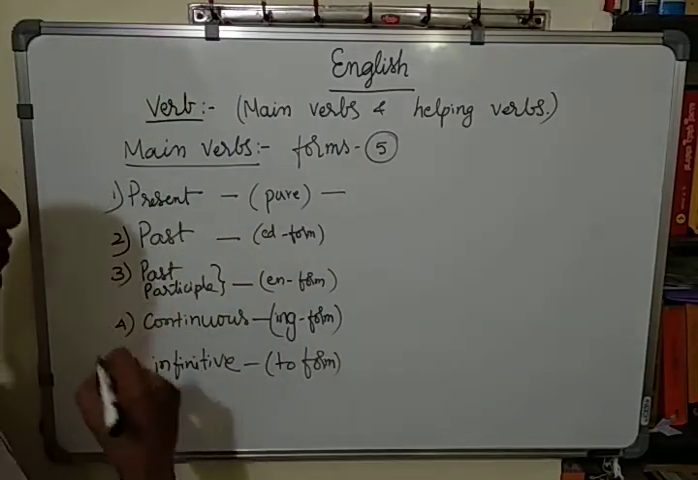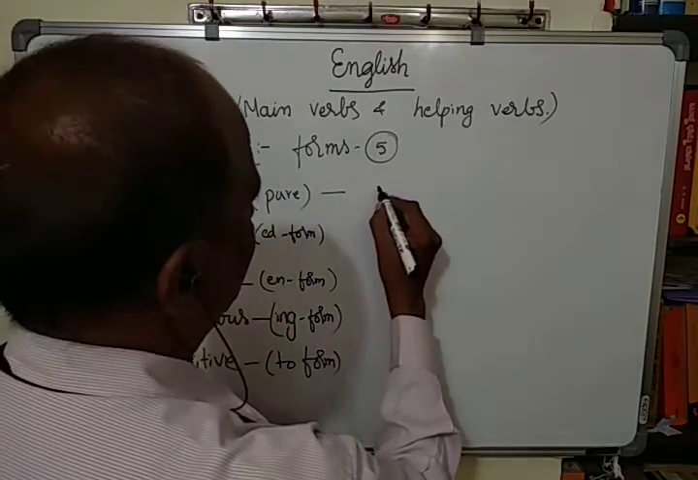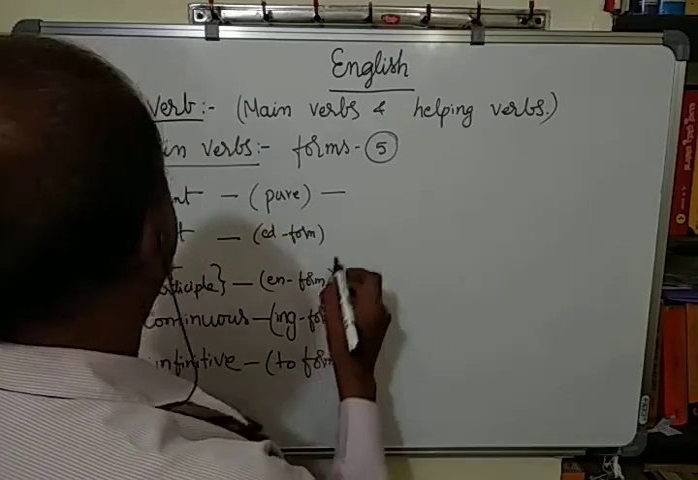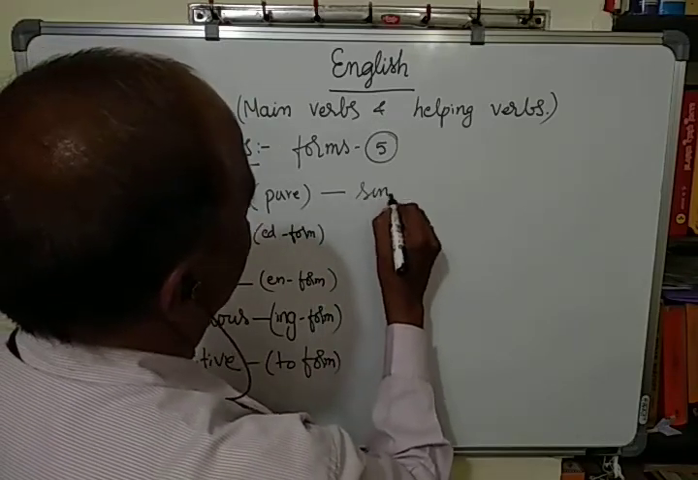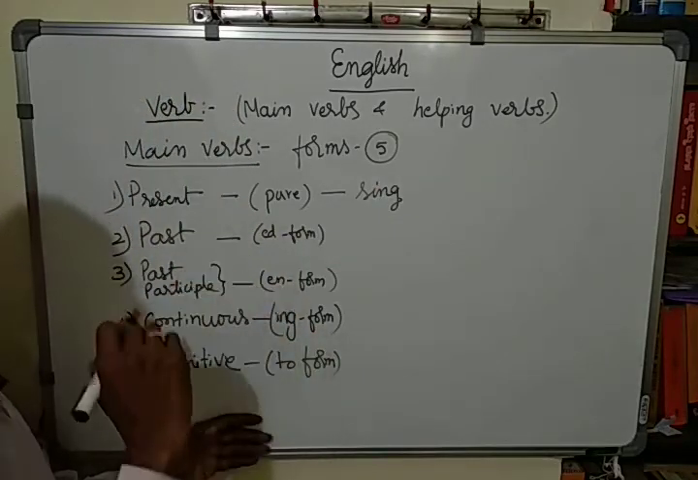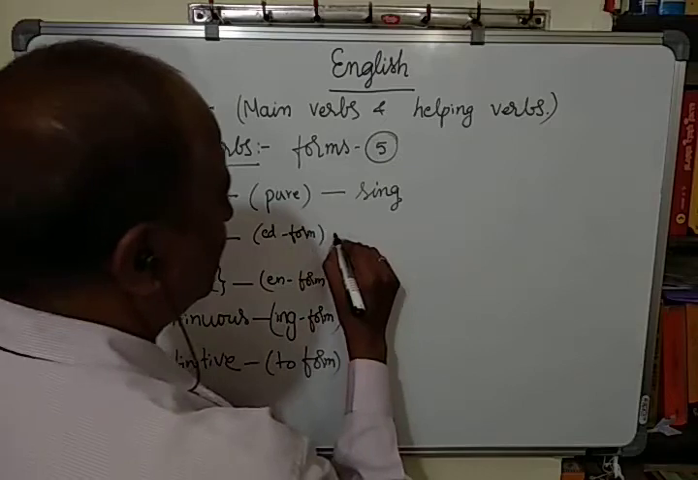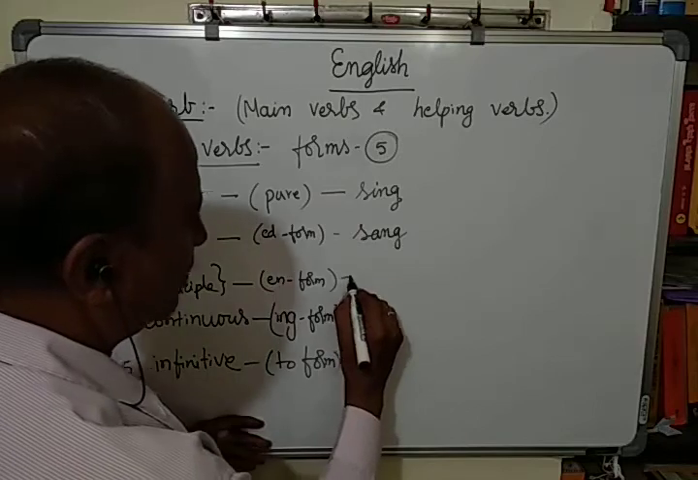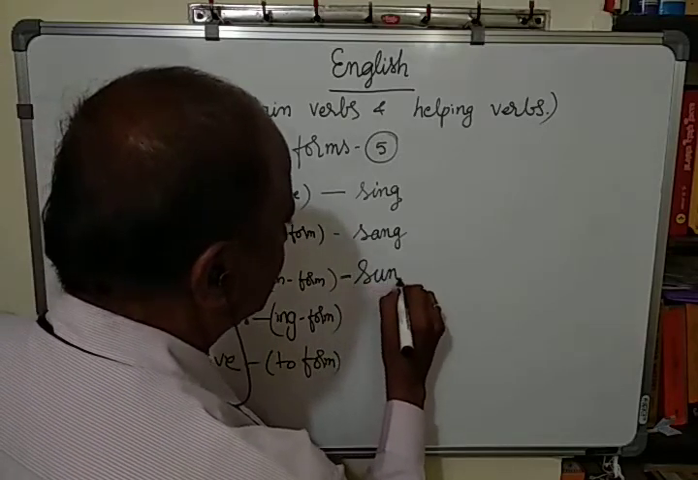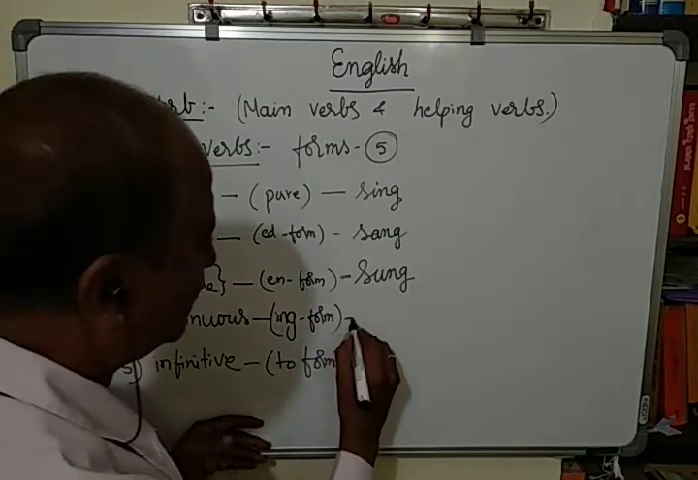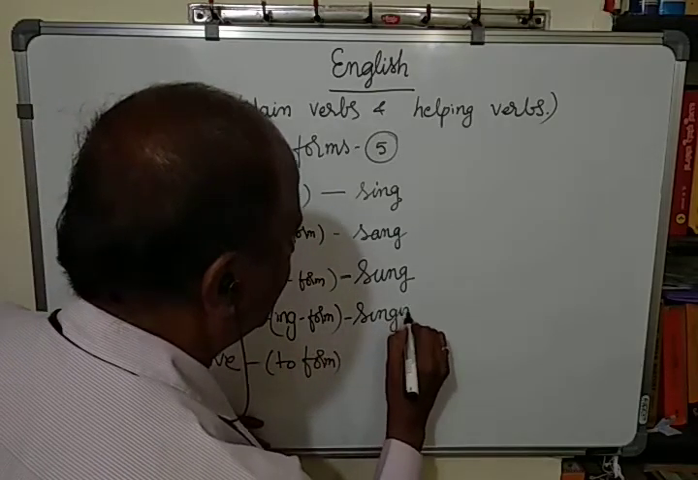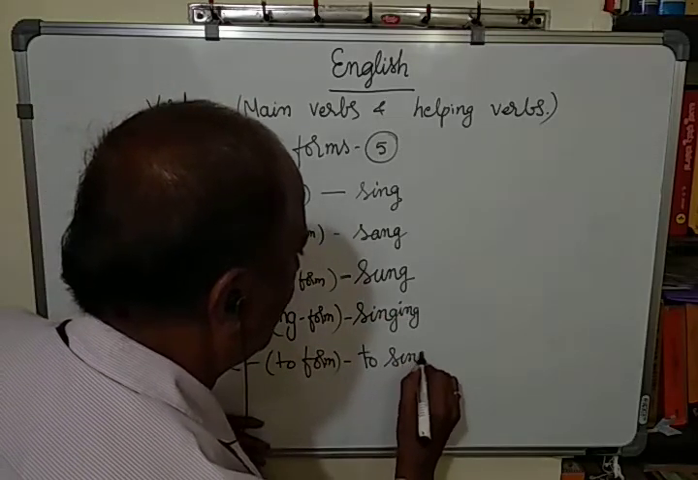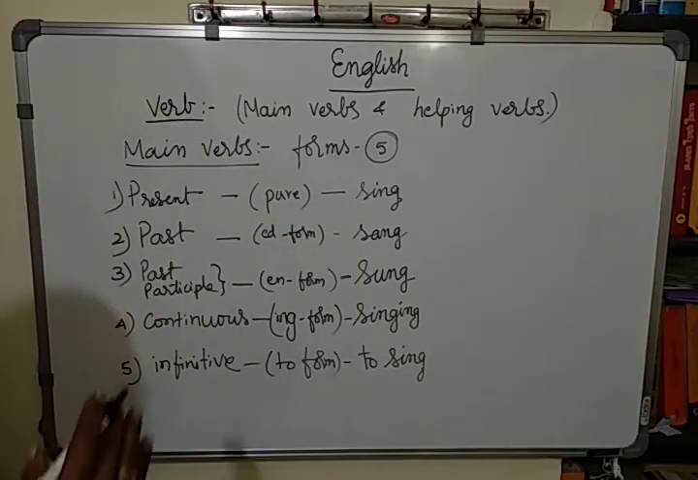Now, what is a present form? A verb in a present form is the pure form. For example, in the last example, Sita sings a song and Hari kicks a ball. Let us take sing. Sing is the pure form. In the past form, it becomes sang. Past participle form, it becomes sung, S-U-N-G. In the continuous form, it is singing. In infinitive, it is to sing. These are the 5 forms of main verbs.